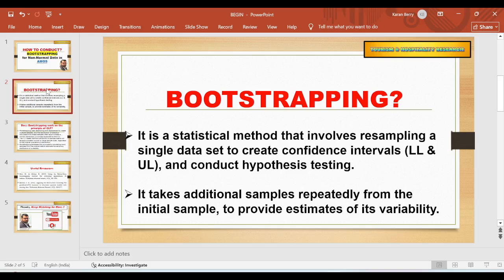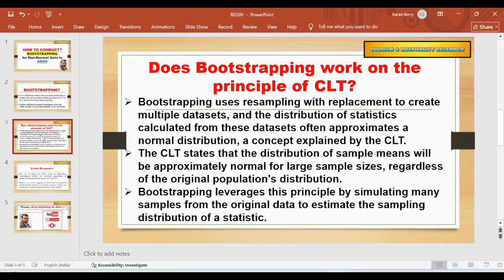Then when you apply the bootstrapping procedure, it will resample several data sets from the single data set which you have got. So you can do a bootstrapping and analyze the data with 2000 samples, 5000 samples, 10,000 samples, as recommended by different researchers. So it is going to create new samples out of your existing data. How does this bootstrapping work actually? What is the principle behind it?